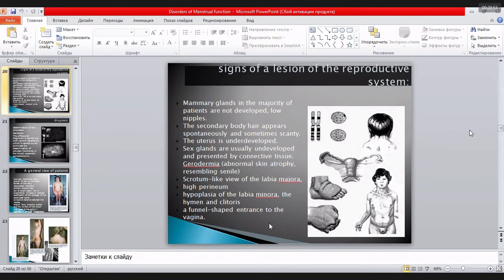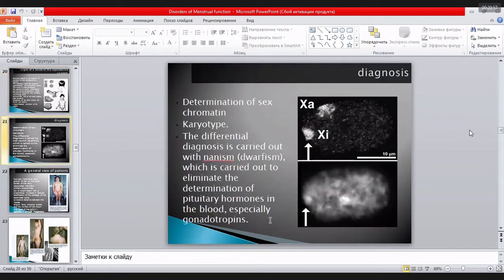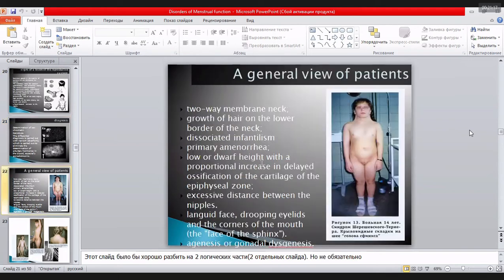In an infantile woman we can meet signs of underdeveloped vagina. Diagnosis: first, determination of the sex chromatin, then karyotype. Differential diagnosis we need to carry out with nanism.